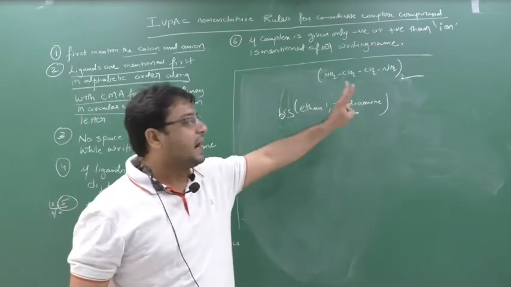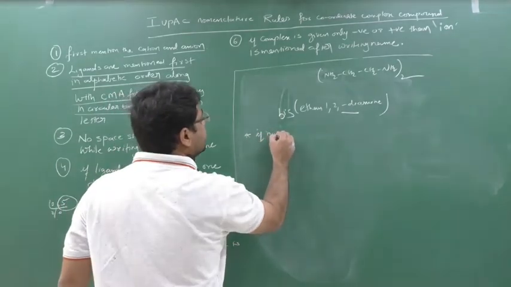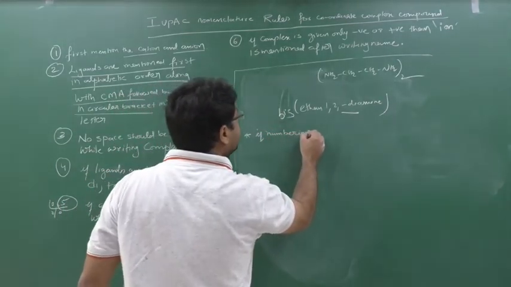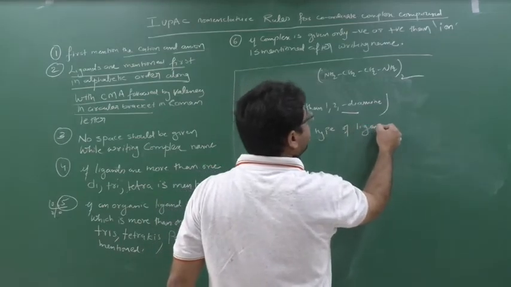Whenever this numbering kind of ligands are coming, one more shortcut: if numbering type of ligands come, numbering type of ligand. So what do you mean by numbering type of ligand?